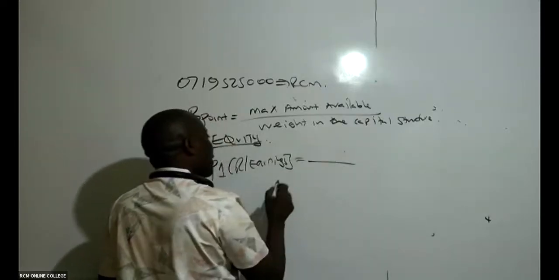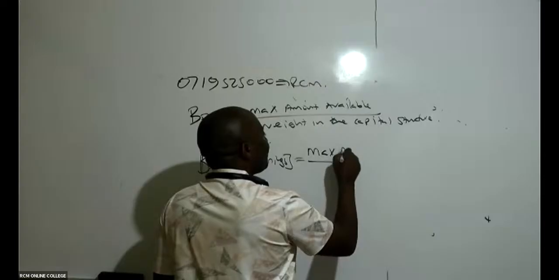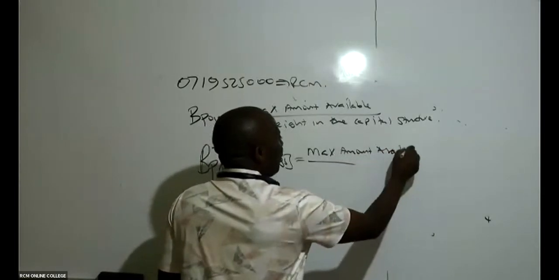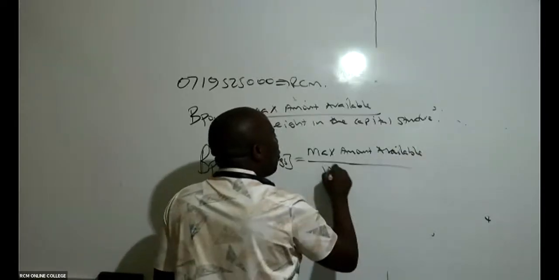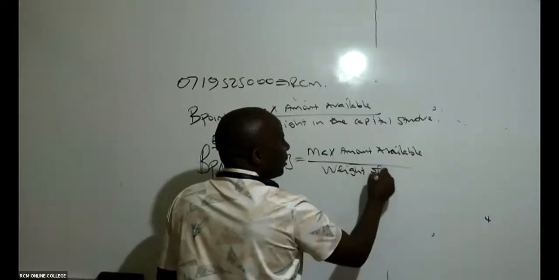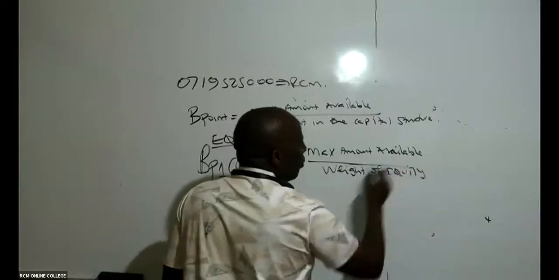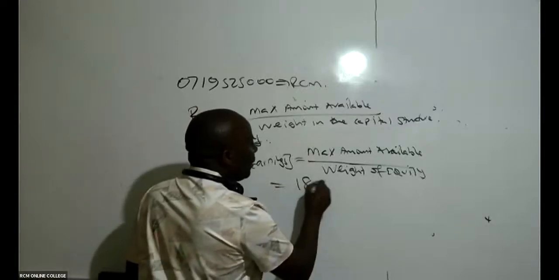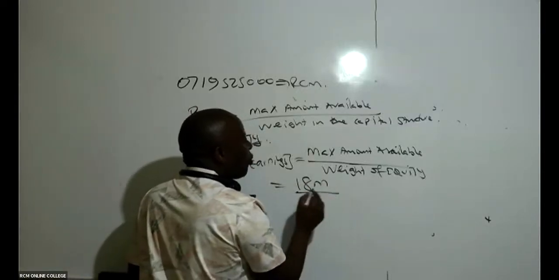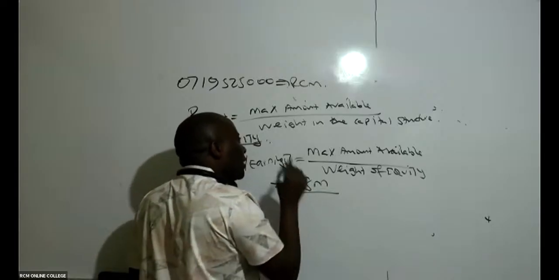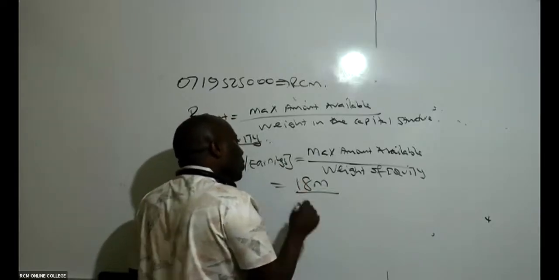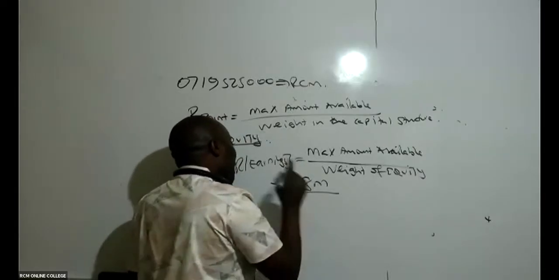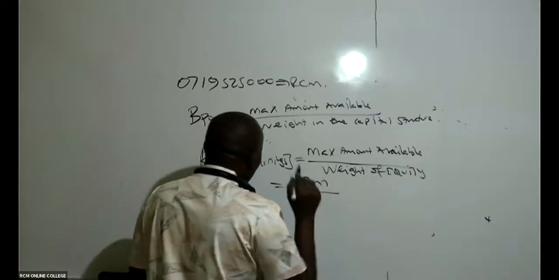So this breakpoint will be the maximum amount available, divided by the weight of equity, because retained earnings is an equity component. For retained earnings we have 18 million, so we divide this 18 million by the weight of equity in the optimal capital structure. Can somebody remind us, was the weight 0.4 or 0.6?